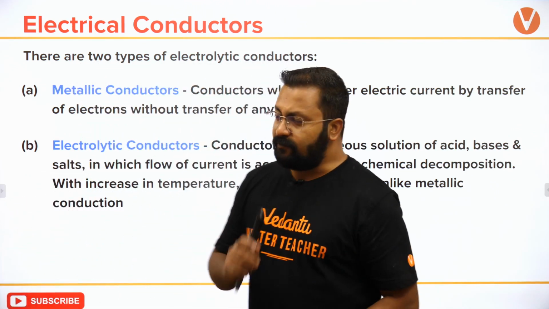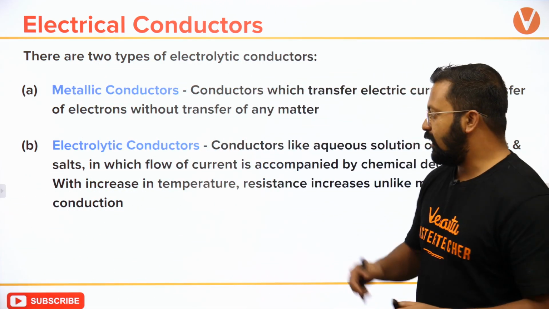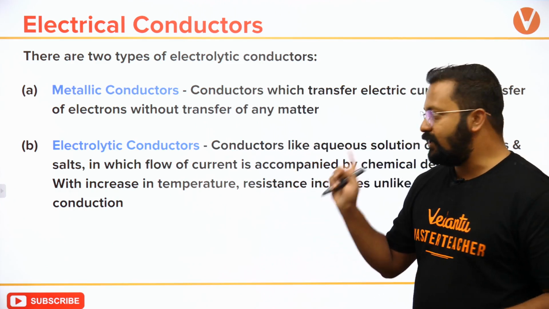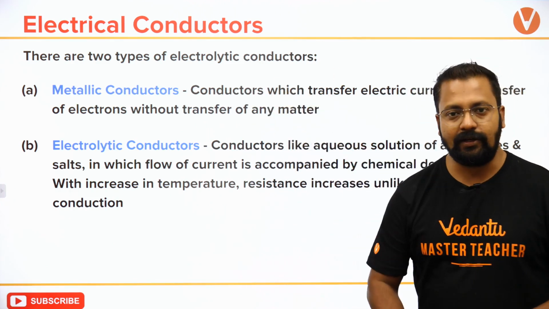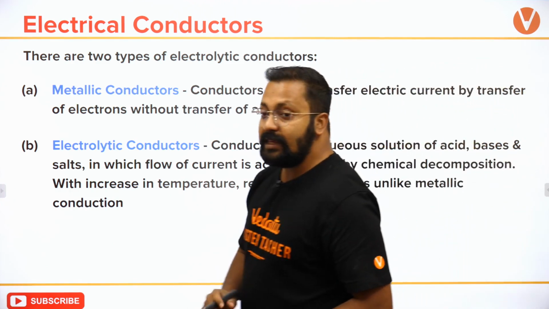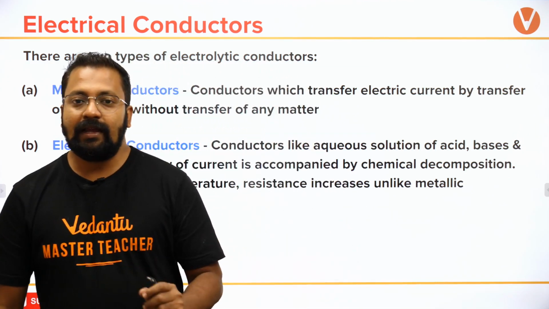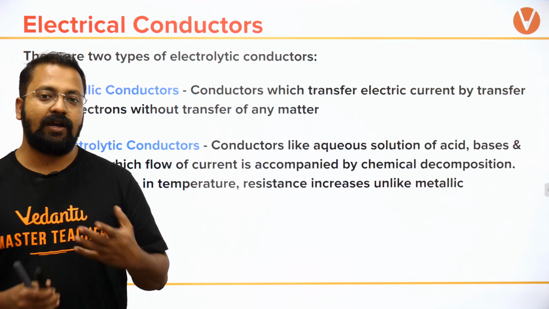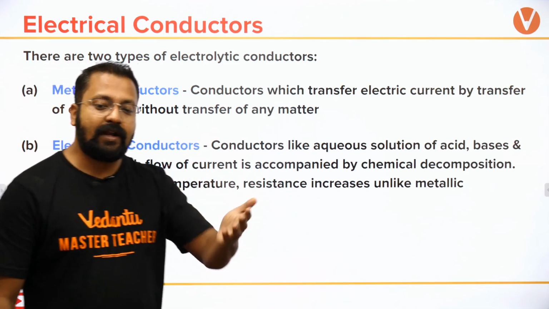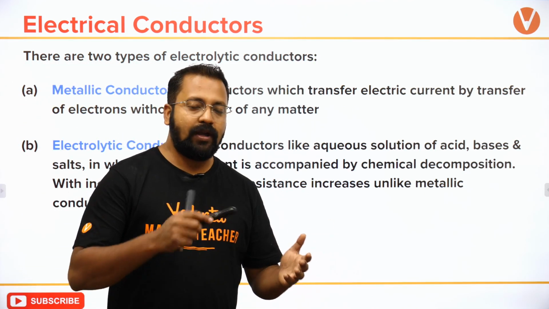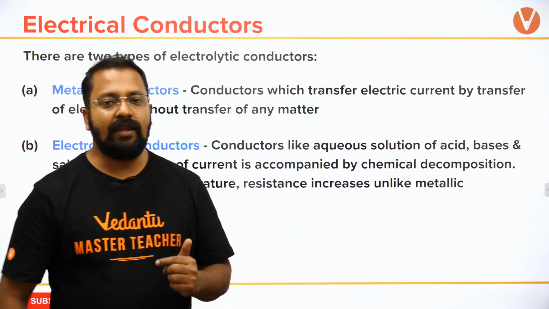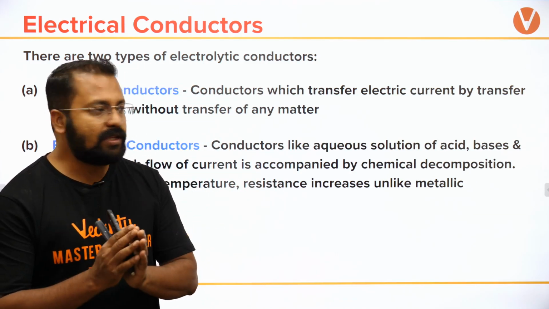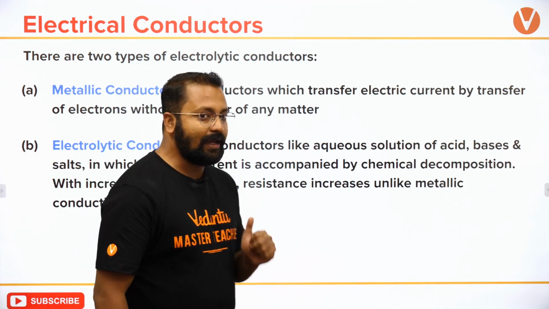Now one very important idea about electrolytic conductors, and that differentiates it from metallic conductor, is that when you increase the temperature, the conduction increases. Metallic conductor के केस में क्या होता है? What happens in metallic conductor when you increase the temperature? When you increase the temperature, the conduction decreases.